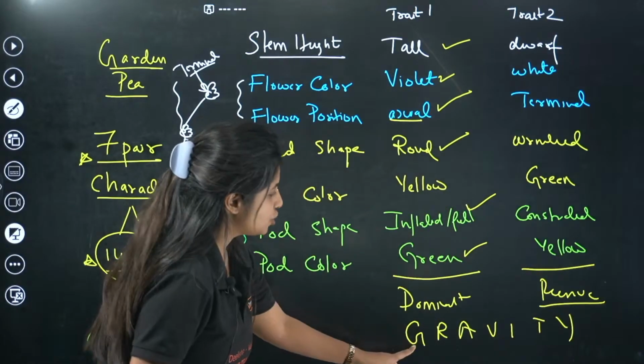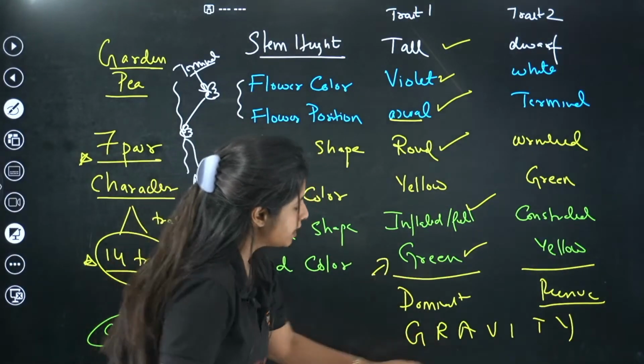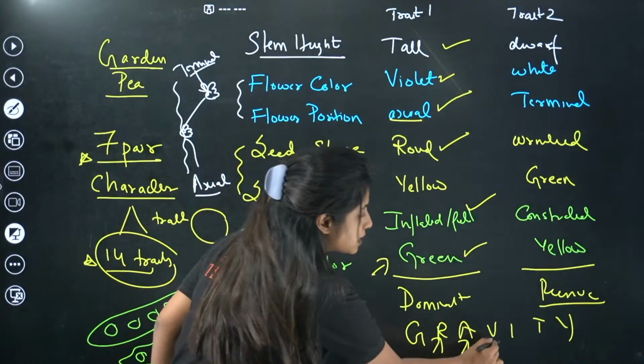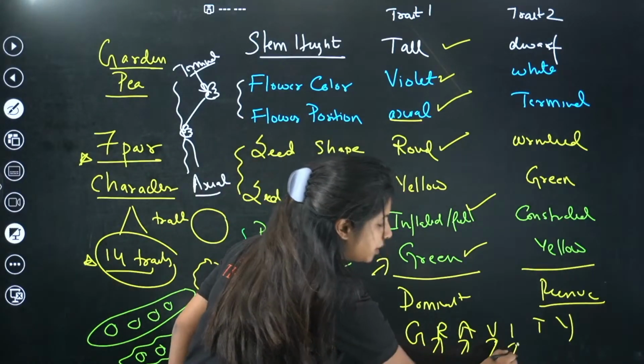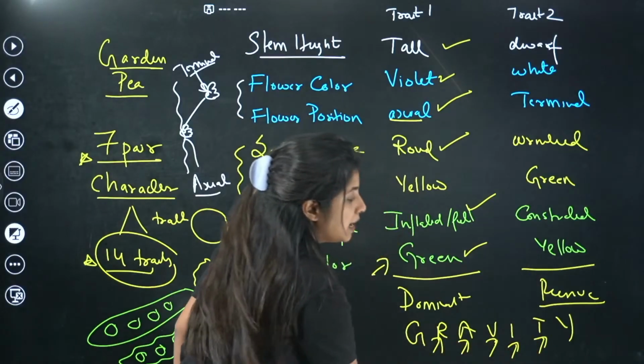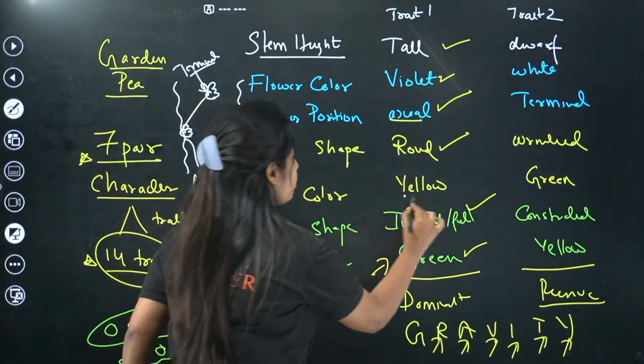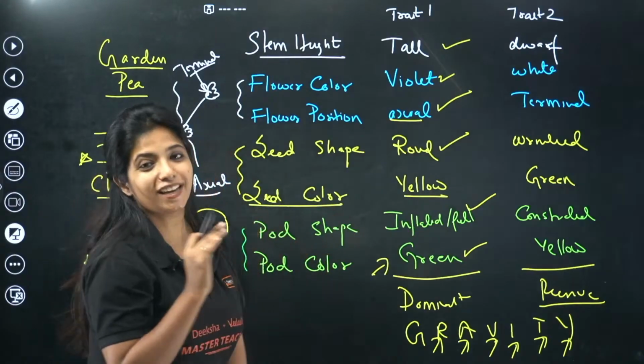So gravity: G stands for green, R stands for round, A stands for axial, V stands for violet, I stands for inflated, T stands for tall, and Y stands for yellow. So yellow is going to be dominant in the seed color, always remember that.